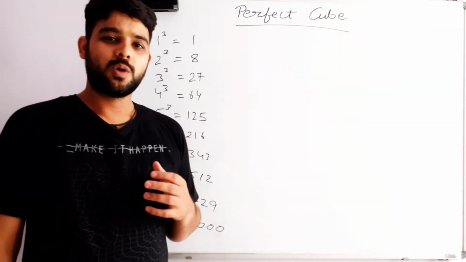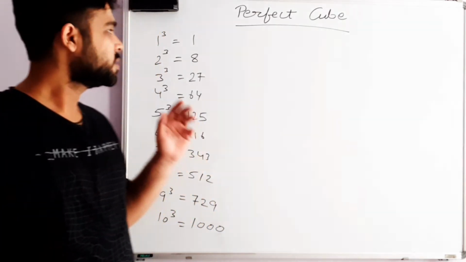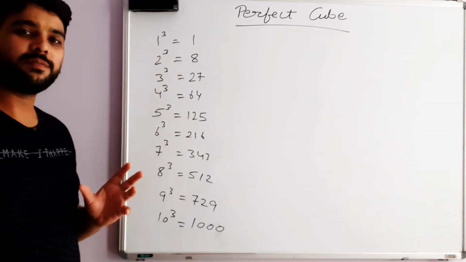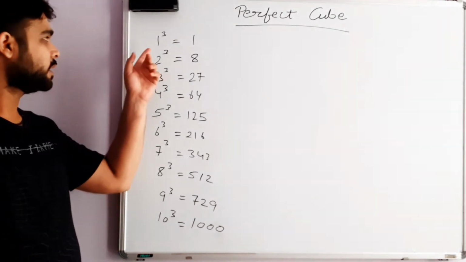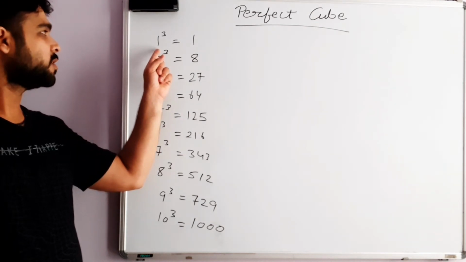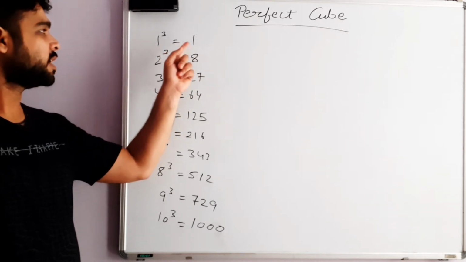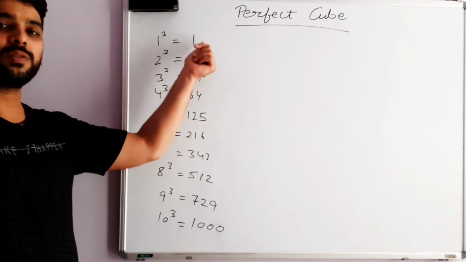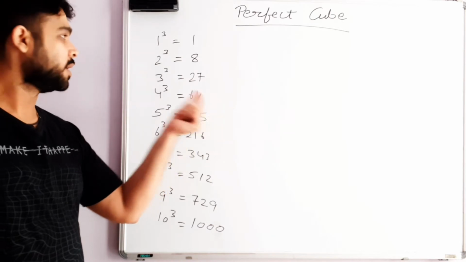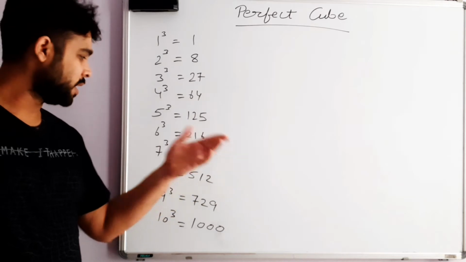In this video I am going to tell you how you can find whether a number is a perfect cube or not. Now you can see here these are the cubes of the first 10 numbers. The cubes have a very peculiar property: every cube ends in a different number. So if you have 1 as the last digit, the cube will always end in 1. 1 cube is equal to 1. If you take 11 cube, the last digit of the answer will be 1 only. Similarly, 2 cube will give you 8, 22 cube will also give you the last digit as 8, and so on.